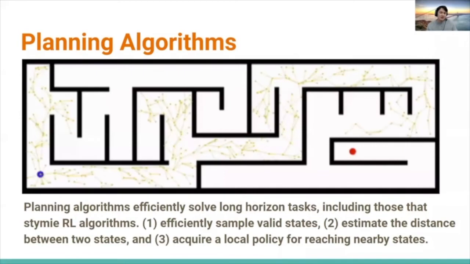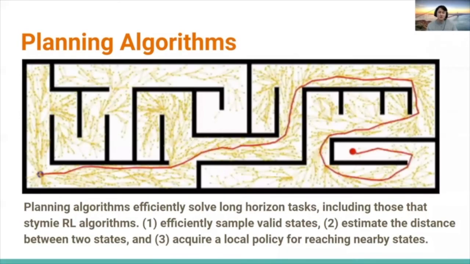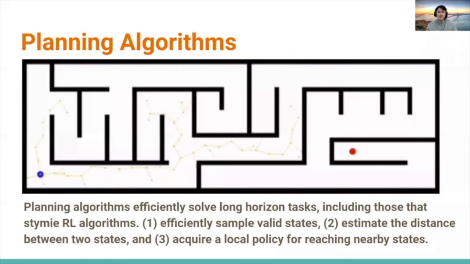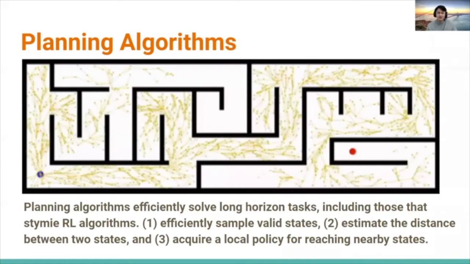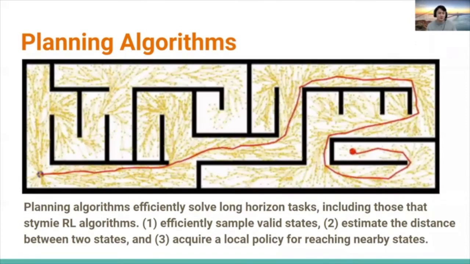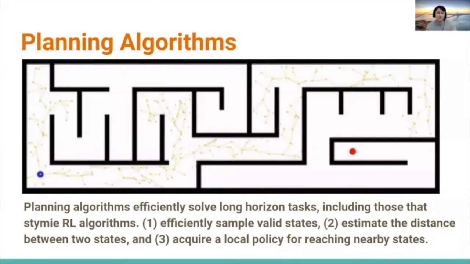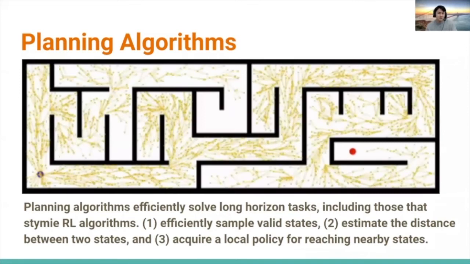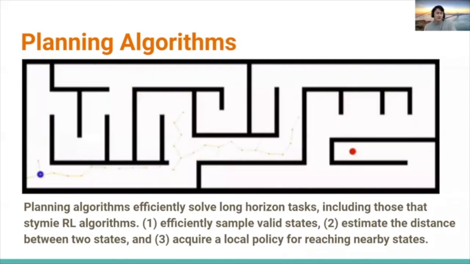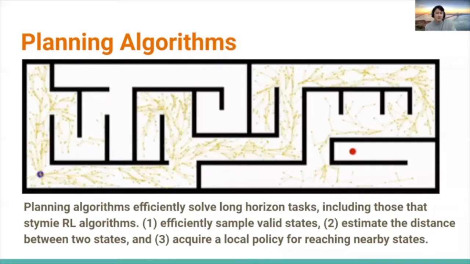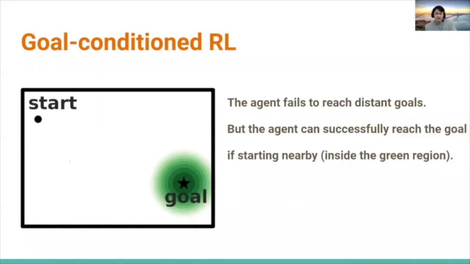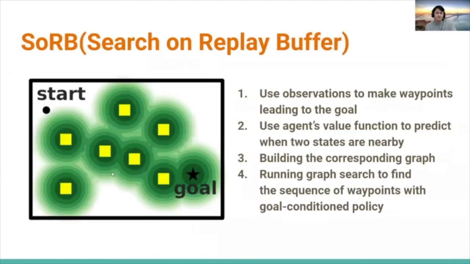In more detail, planning algorithms effectively solve long horizon tasks. This algorithm assumes that we can effectively sample valid states, estimate the distance between two states, and acquire a local policy for reaching nearby goals. This assumption makes it hard to apply this technique to high-dimensional tasks like image observation. The next is goal-conditioned reinforcement learning. The agent fails to reach a distant goal, but if the agent starts near the goal, it can successfully reach it. But how about making bridges between start and goals?